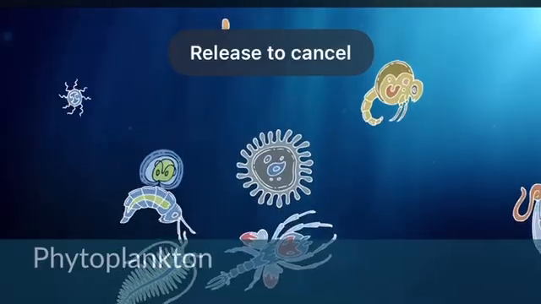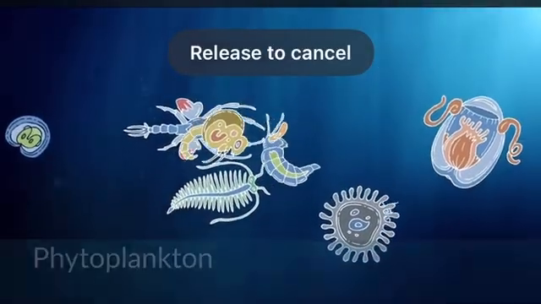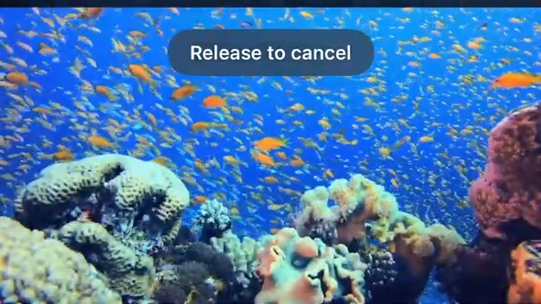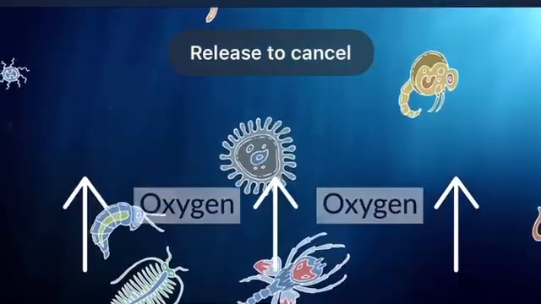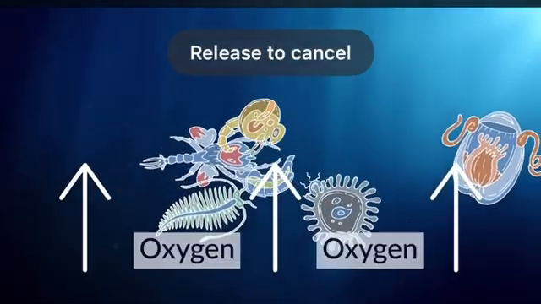Another type of algae in our oceans is called phytoplankton. It is extremely tiny but very important. Living organisms depend on phytoplankton for food. This plant gives off more oxygen than any other plant on Earth.